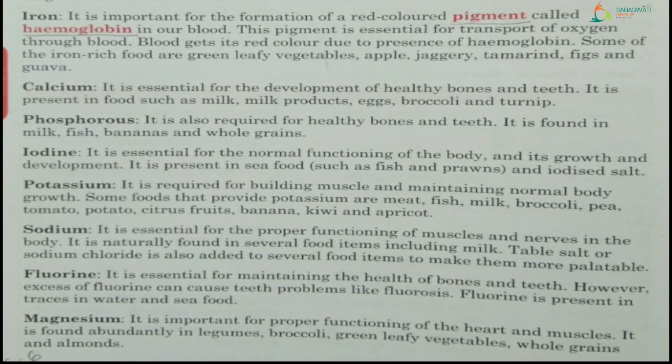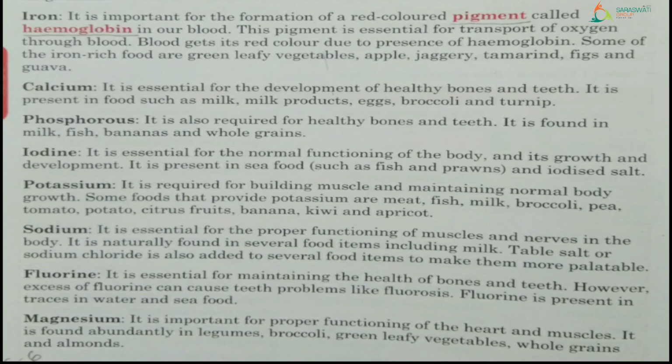They can do their work on their own because we have sufficient iodine in our body. See, it is present in seafood, that is sea plants and sea animals like fish and prawns, and of course iodized salt. In TV also we see different advertisements having iodine in salt, which is good for our body.